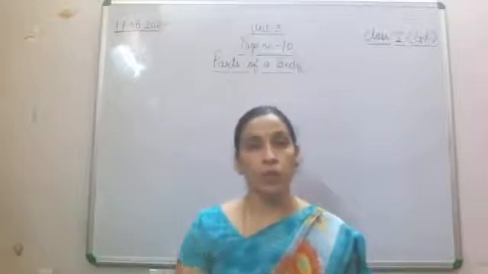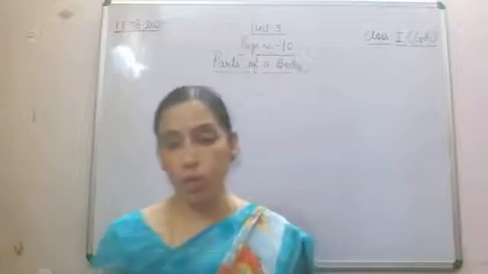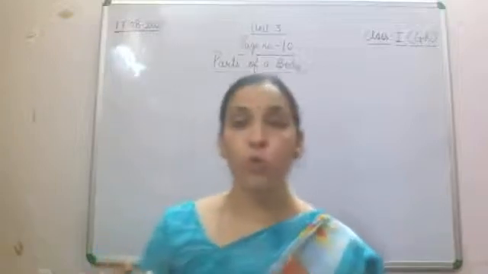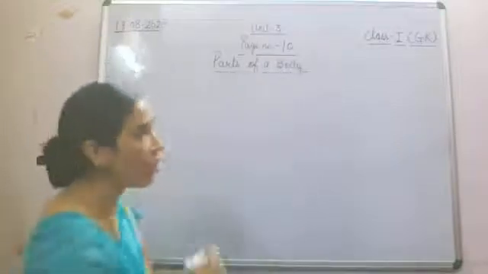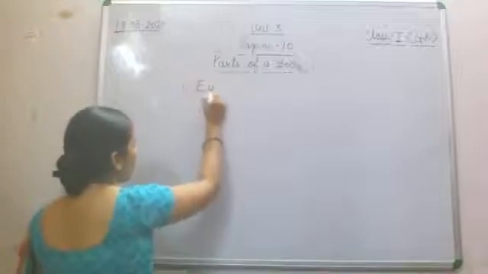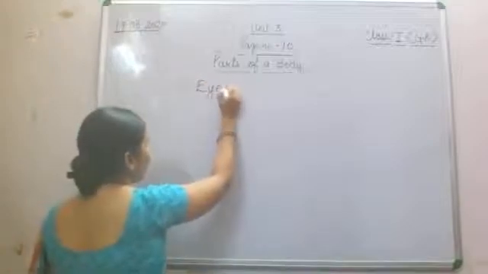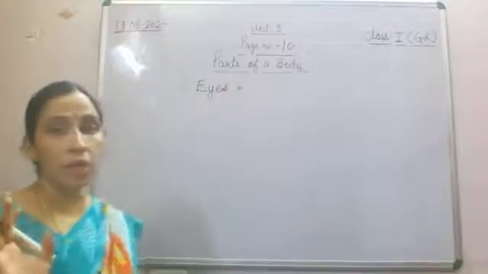First of all we'll talk about external organs, and the first external organ, which is very important in your body, is your eye. Now what is the function of the eyes?